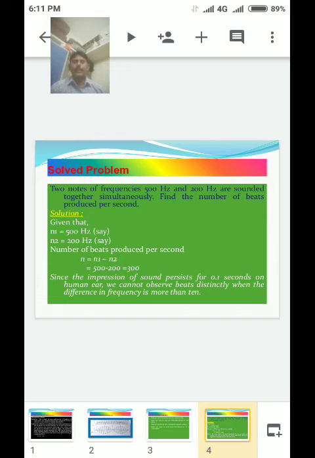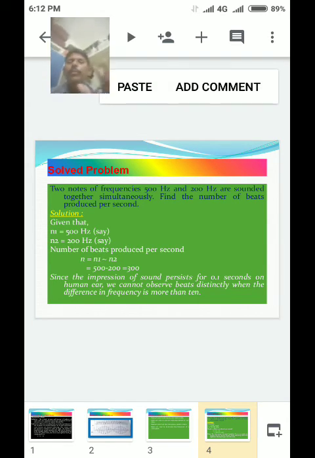Question: two notes of frequencies 500 Hz and 200 Hz are sounded together simultaneously.